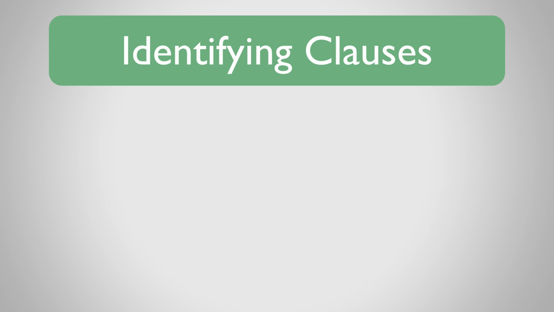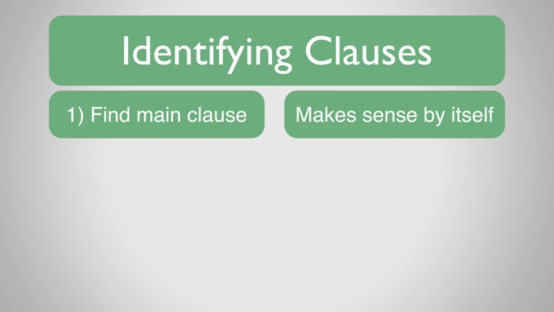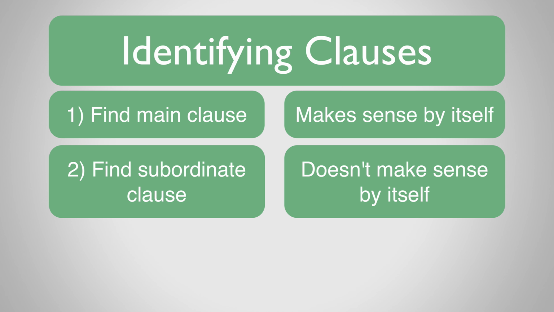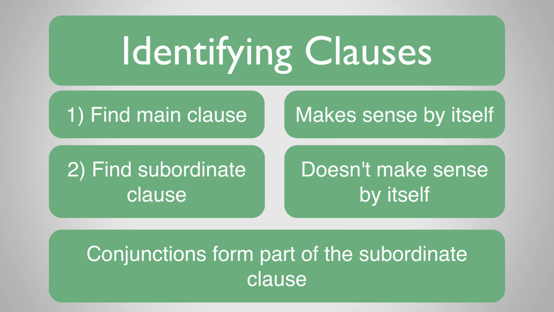Identifying main and subordinate clauses is easy, but it's probably easier to start by finding the main clause. That's the clause that makes sense by itself. And then to find the subordinate clause. That's the clause that does not make sense by itself. Remember, conjunctions that introduce subordinate clauses do form part of the subordinate clause, so these should be included if you're asked to underline a subordinate clause.